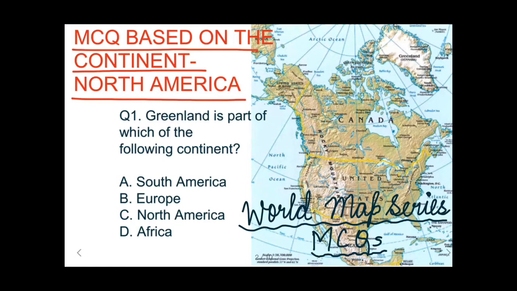Greenland is a part of which of the following continents? As I have already told you, Greenland is a part of the North American continent. As you can see over here, this is North America and this is Greenland. It is part of the North American continent, but it is a territory of Denmark. So keep it in your mind, they are asking about the continent. So the answer would be C, North America.